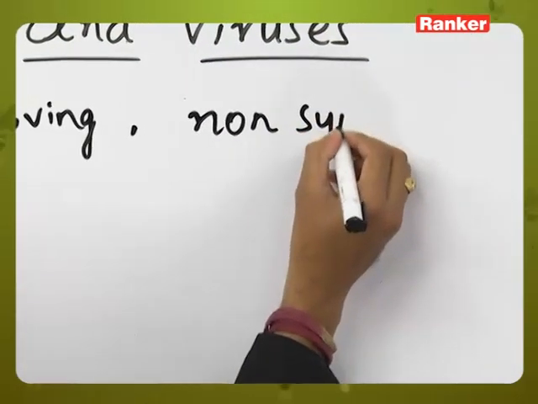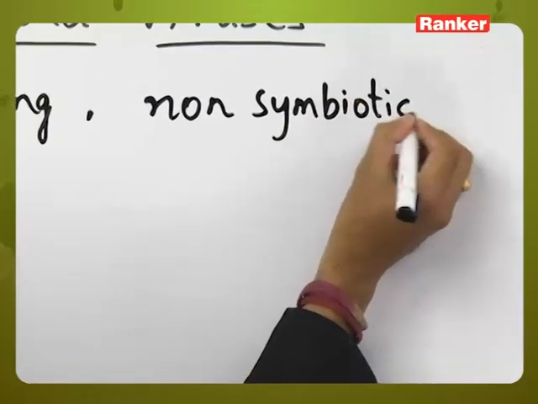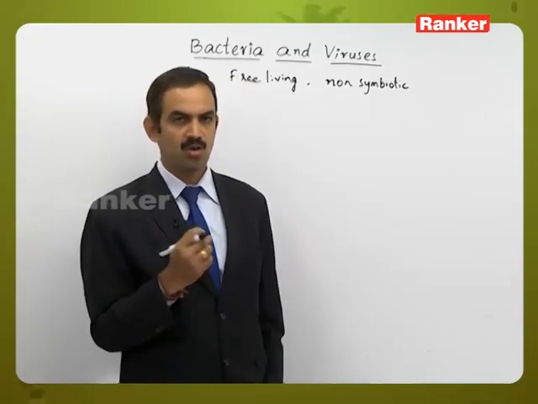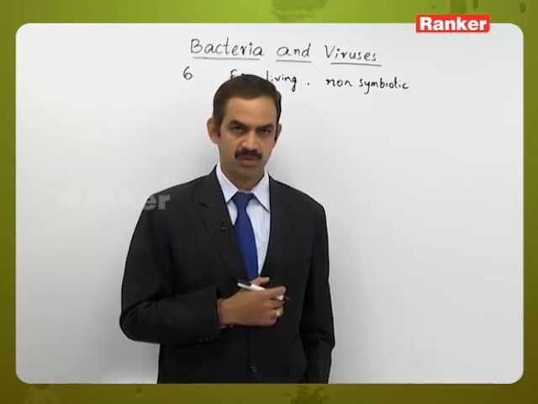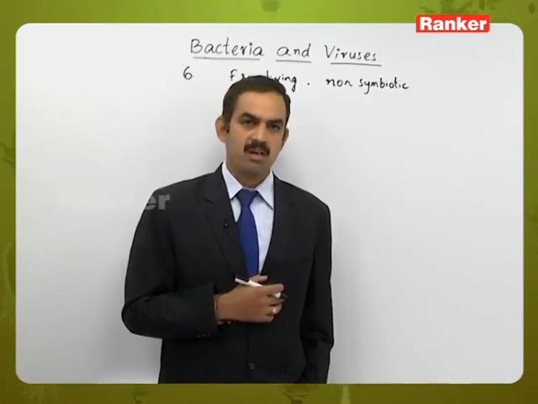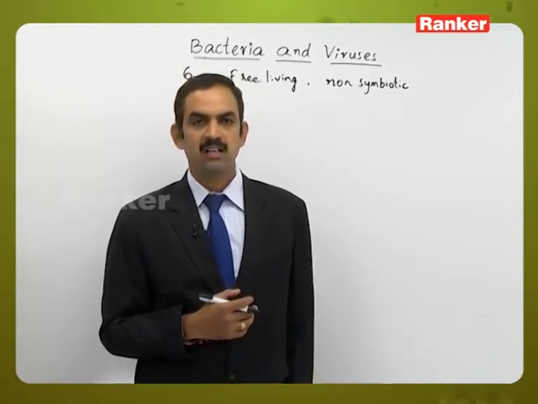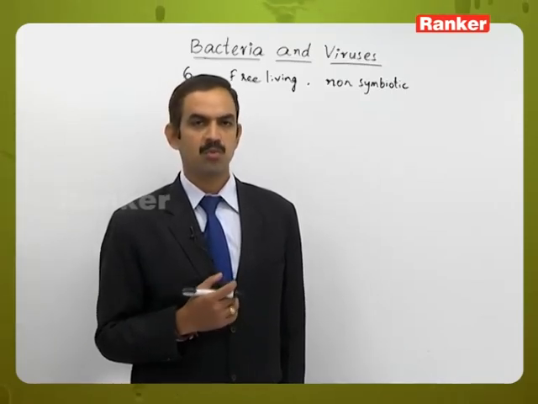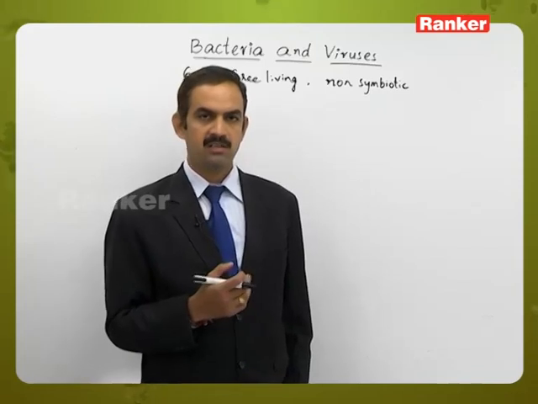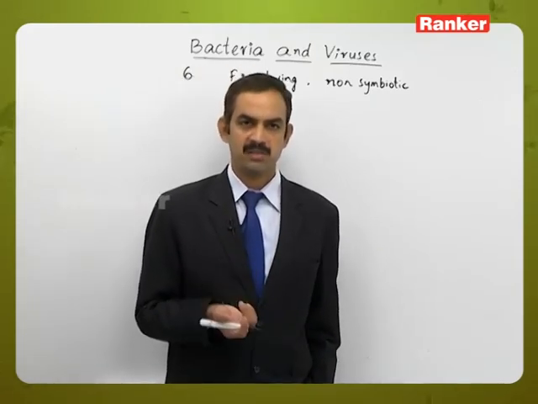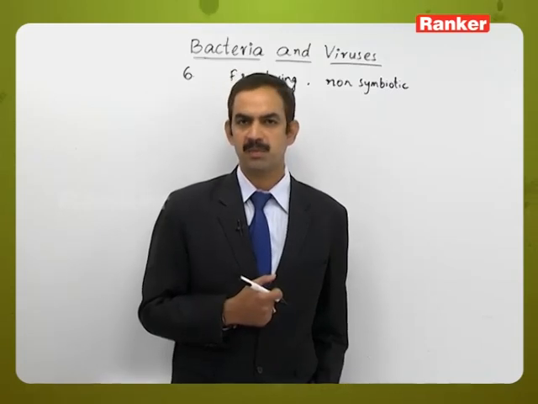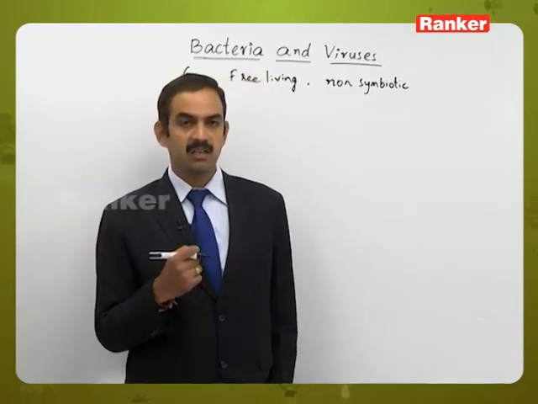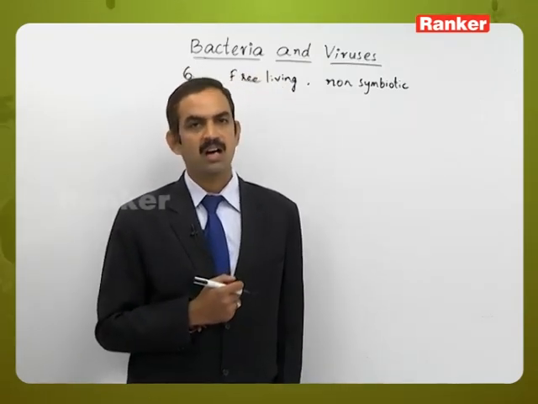That should be non-symbiotic also. Before that, we should have a little knowledge about what we mean by symbiotic association. If two different types of living organisms are associated with each other, and that association is mutually beneficial, that means both the living organisms get benefited. The first organism gets benefited from the second one, and at the same time the second one gets benefited from the first one. That type of association we call symbiotic, and neither of them causes any harm to the other partner.